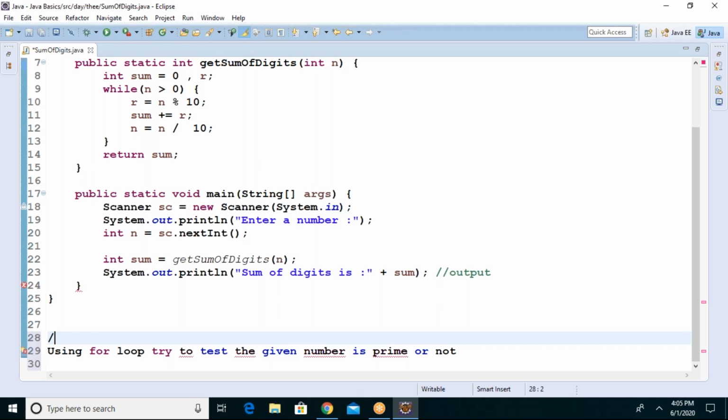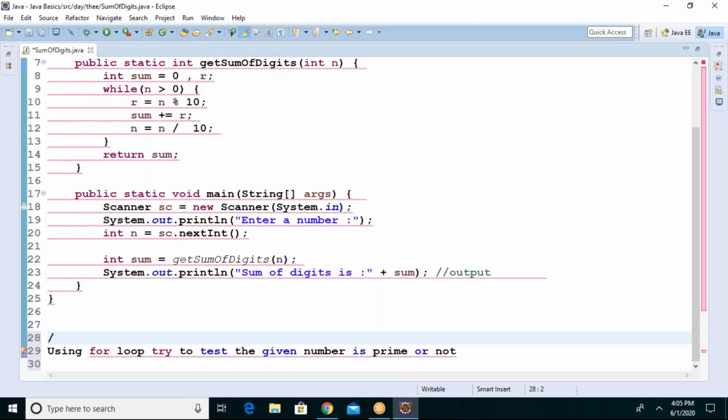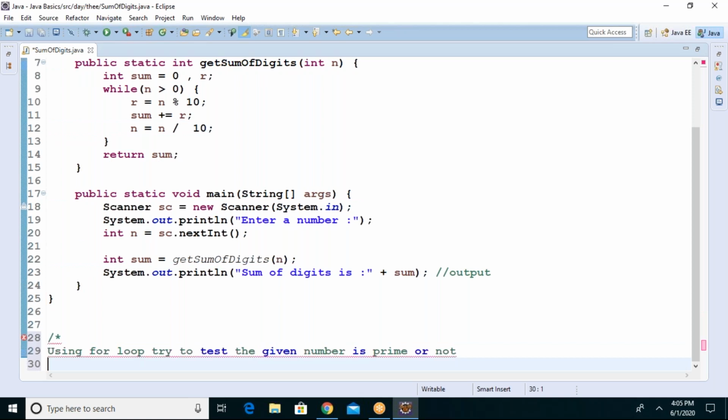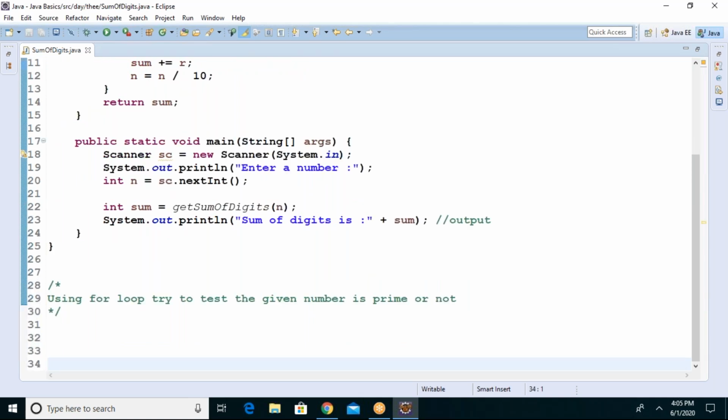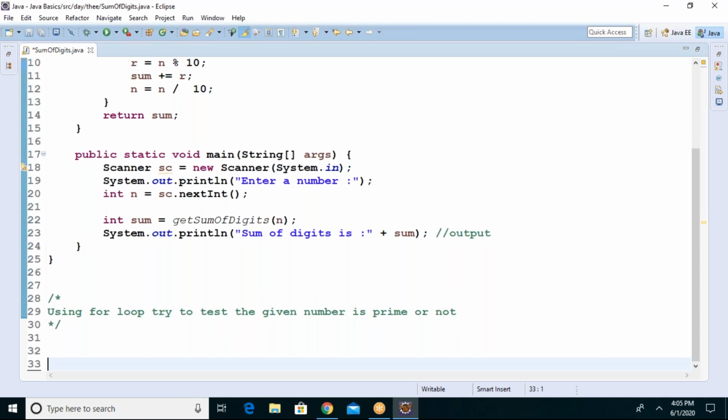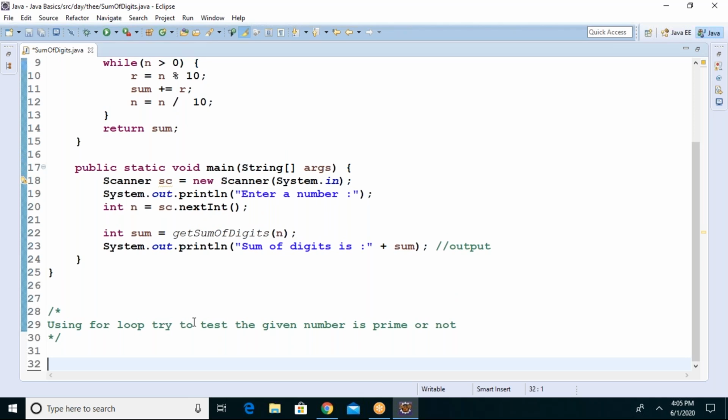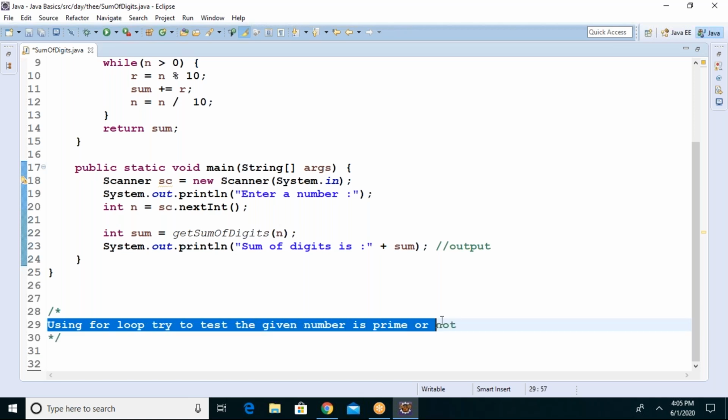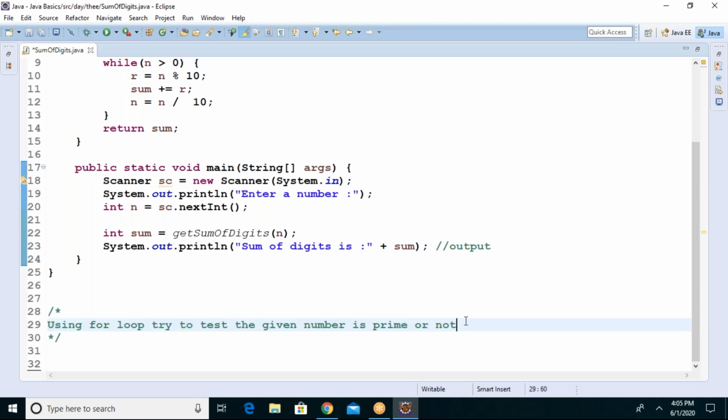You know prime numbers, everyone, right? 5, 7, 11. If I give 5, it should say it's a prime. If I give 6, it should say not a prime. Using for loop, because while loop you already know, I want you to work on for loop and bring this. Even if you want to do it with while loop, no problem. But try to complete this program testing whether the given number is prime or not.